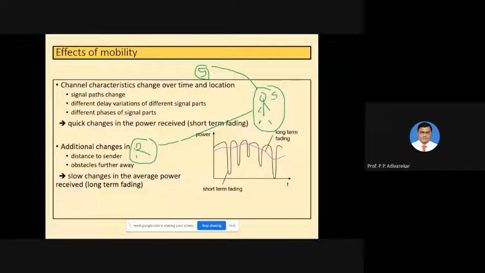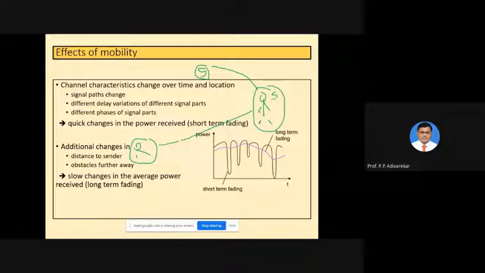So he moves away from the original location. A receiver also may move from the original location. So the obstruction between the sender and the receiver will change continuously, that we know. And because of that, the signal path or signal paths get changed. So the effect of parameters like scattering, reflection, or refraction will not be continuous or predictable in wireless communication.